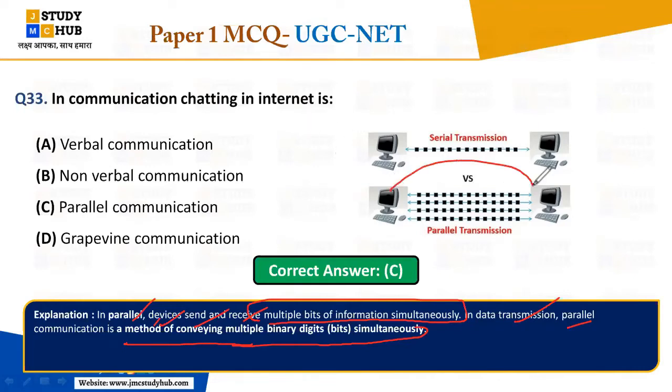This is what it is like: from sender to receiver and receiver to sender. So in this way the parallel communication goes on continuously and simultaneously. In this way we can understand that communication, chatting in internet, is parallel communication. Okay, everybody understood? Please jaldi se batayenge. Is the confusion clear now? Okay,